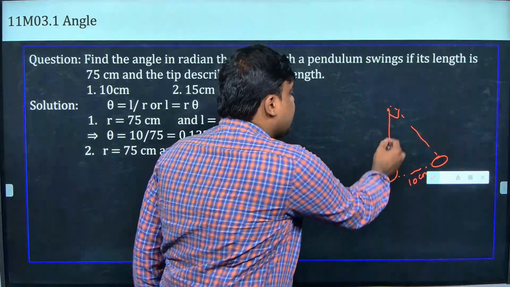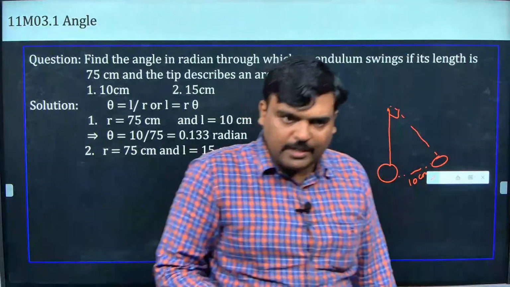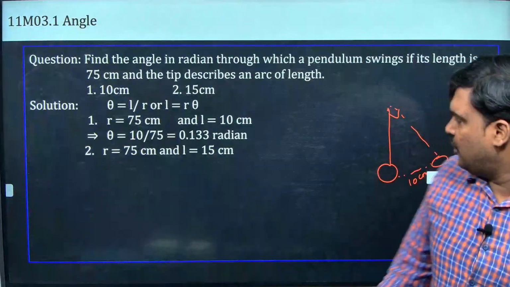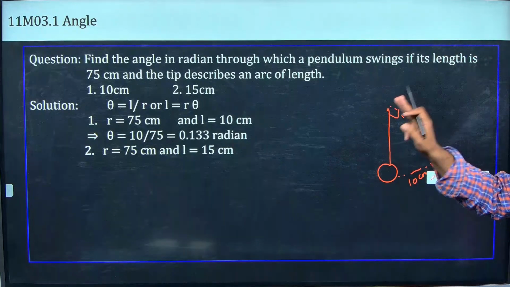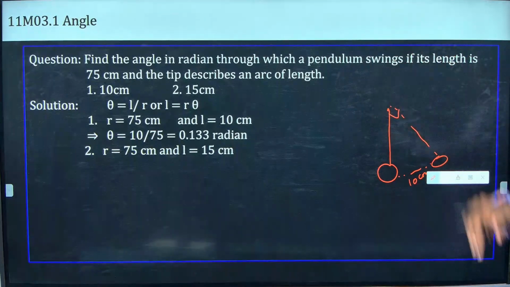What I want to find is how much it has moved, that is the angle. So just substitute in theta equal to L by R, or L equal to R theta, whichever you remember. There are two knowns and one unknown, find that.